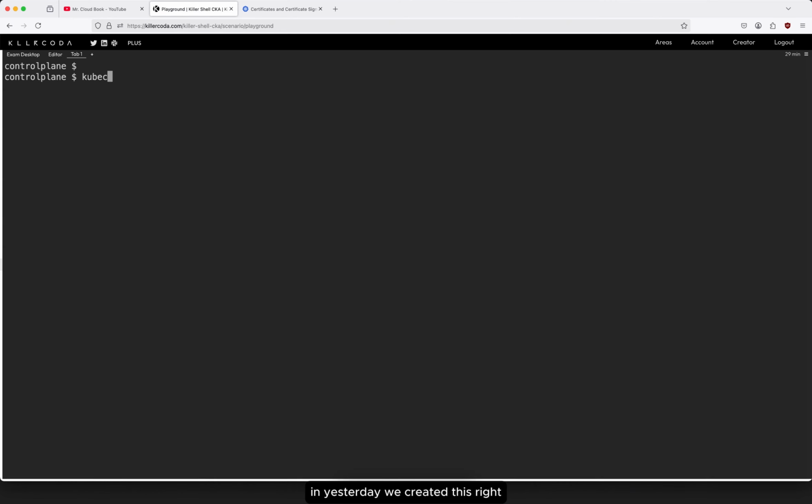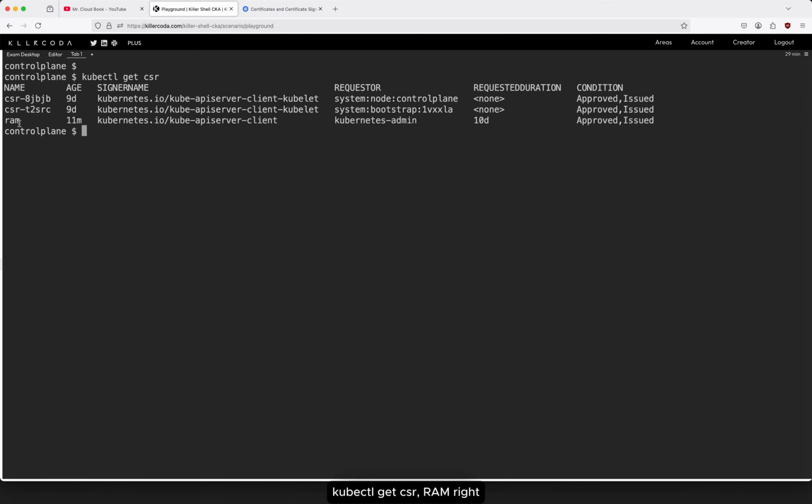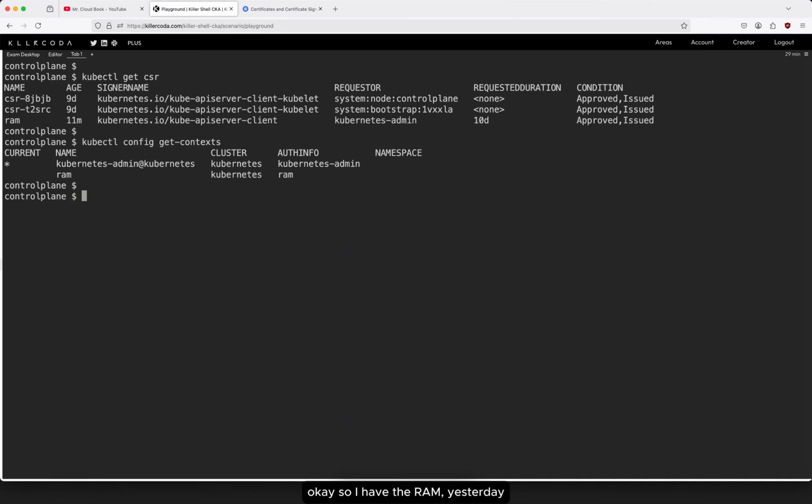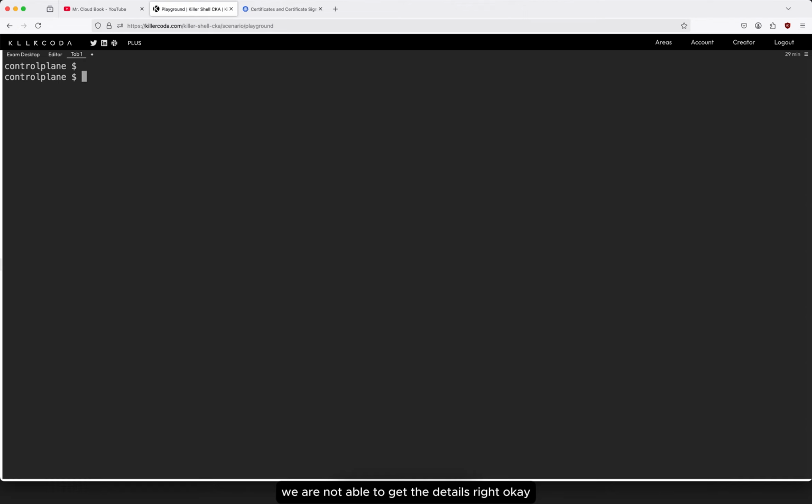Yesterday we created this, right? kubectl get csr, Rom, right? Then kubectl config get-contexts. So I have the Rom context. Yesterday we were not able to get the details, right? Let me use that one. kubectl config use-context, we can use that context as well.